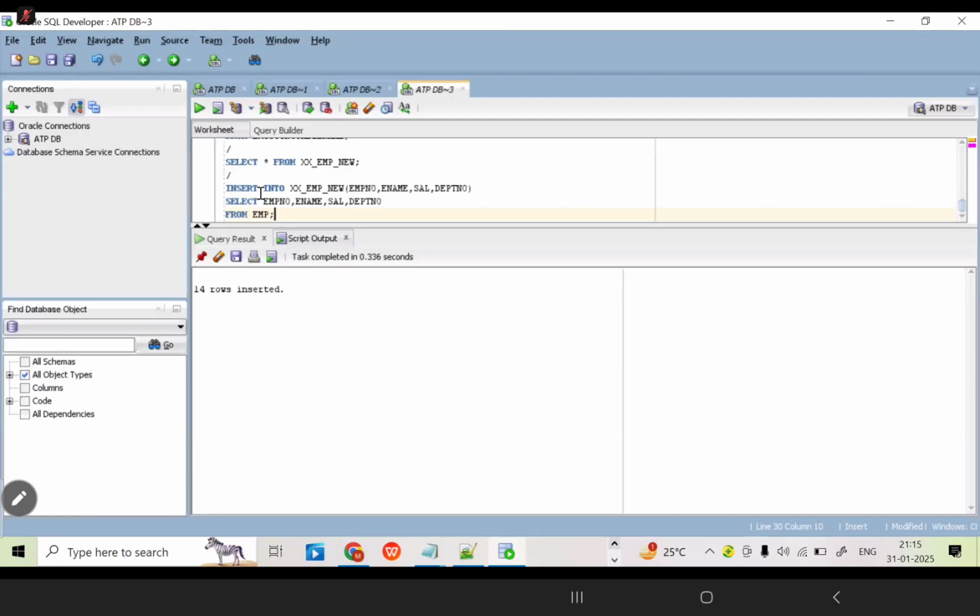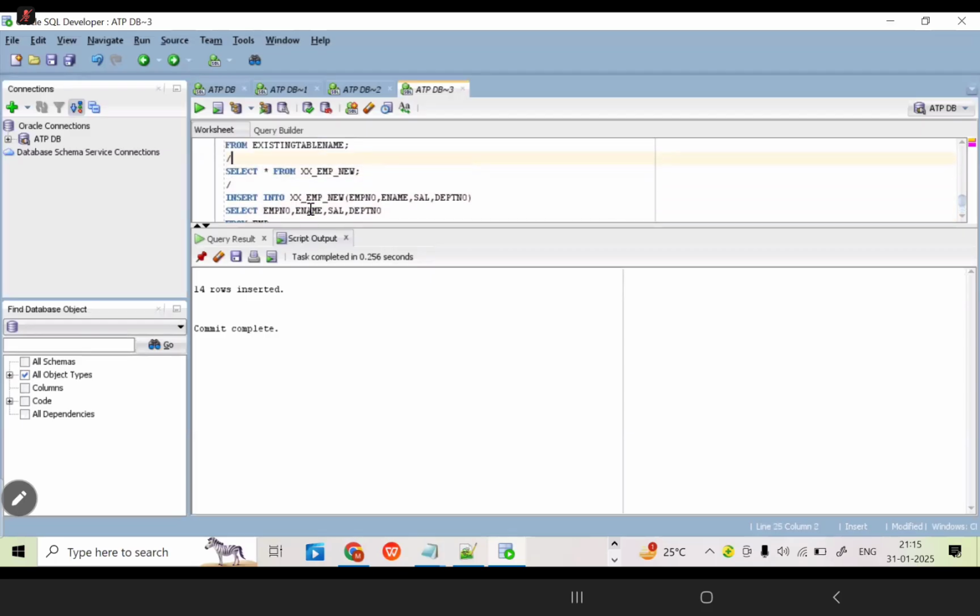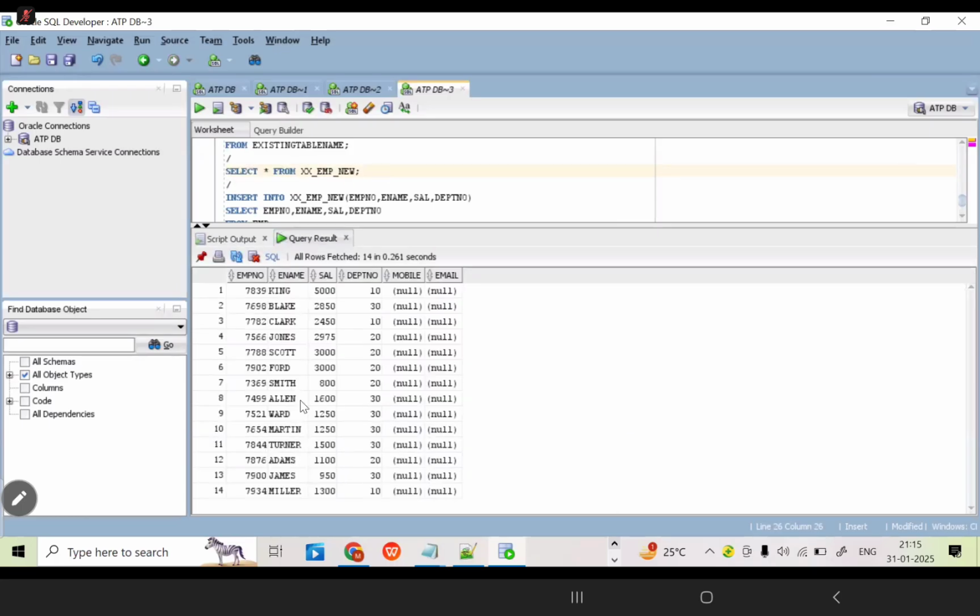This command and this query can be supported. Now apply the commit. How many columns of data can it store into the new table? For the new table, how many columns of data do we need to store? Employee table 4 columns or employee table 8 columns data? Only 4 columns are matching.